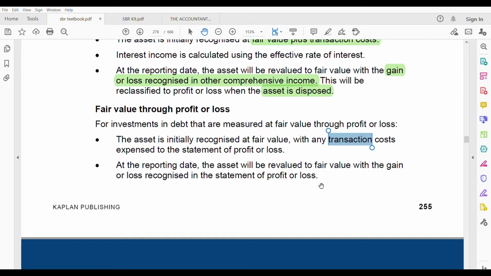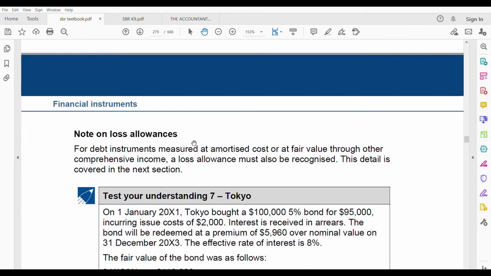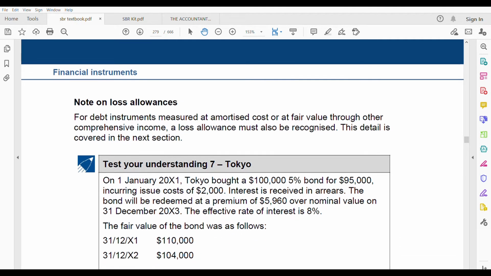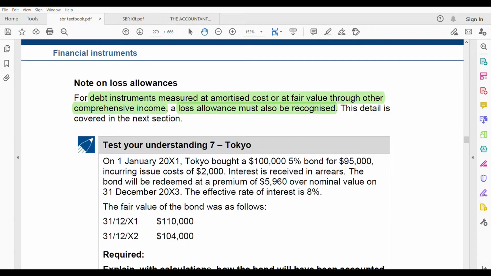It's simple. Now, a note on loss allowances. Loss allowances will be covered in more detail in my next few videos. But for now, what you should know is that for debt instruments, that means bonds, which are measured at either amortized cost or fair value through OCI, we are not talking about fair value through profit and loss, only the first two, a loss allowance must be recognized. How to calculate it and what a loss allowance is, we'll go through in detail in my next video. We're definitely not going to cover it here.